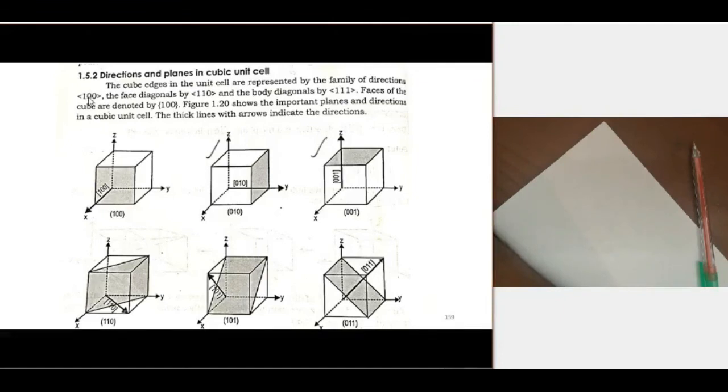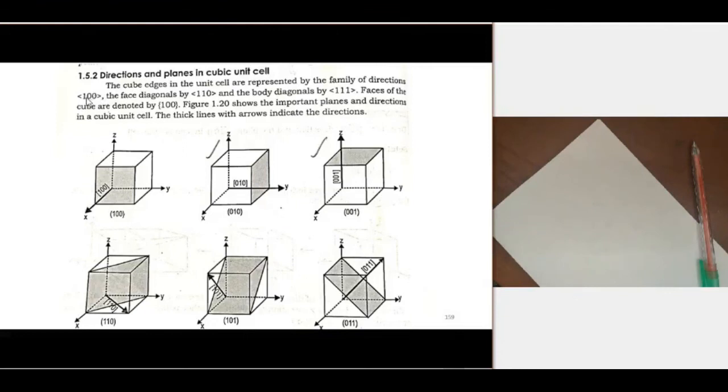By interchanging the values 100, 010, 001, or by changing the sign also, we get different edges. For example, 100, this edge, 010, this edge, 001, this edge. Similarly, we can give the indices. This edge is 001, this edge is 010, and this edge is 100. So similarly, we can give the indices of edges by interchanging the values of this family.